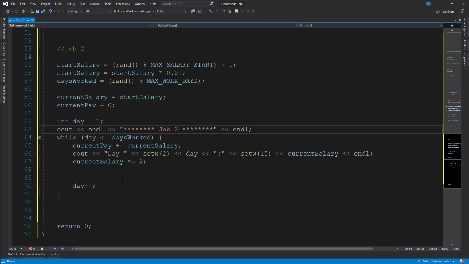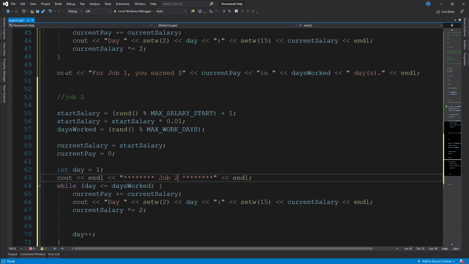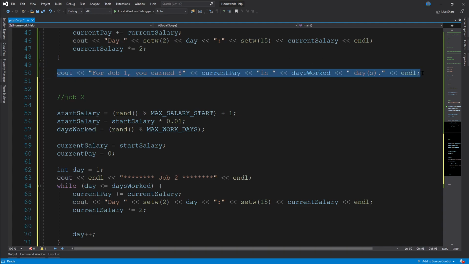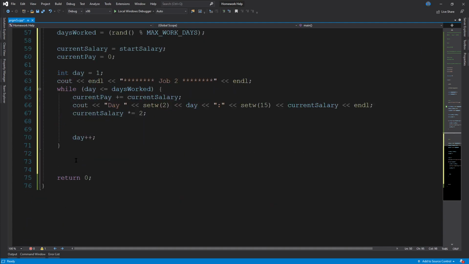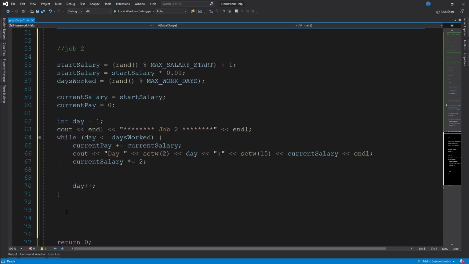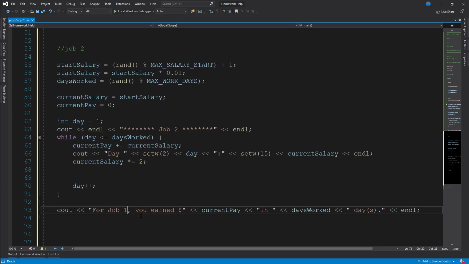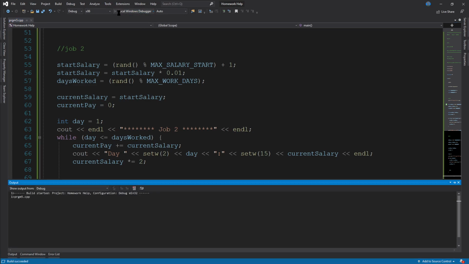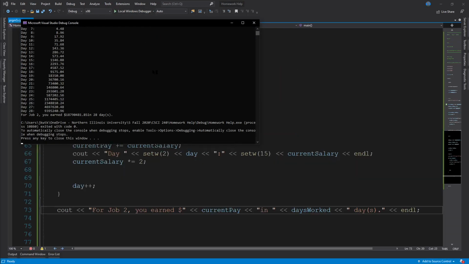And that is basically the second loop done. We just go up here, copy this again, put it down at the end. Whoops, Command V. Dang, I copied it. There we go. And change the 1 to a 2. Go ahead and run it again just to make sure I didn't mess something up again.